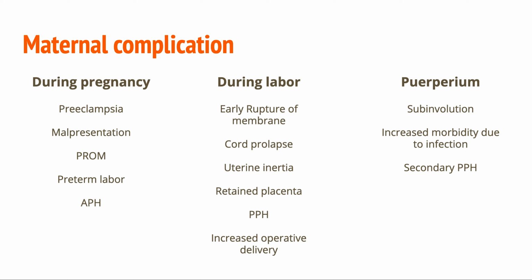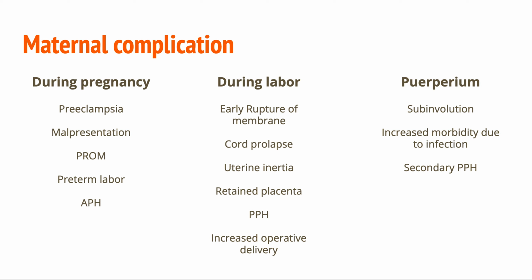escape of liquor, so uterine surface reduces adjacent to the placental surface, so there is hemorrhage from the placental surface. During labor, early rupture of the membrane occurs, and if head is not engaged, there is a chance of cord prolapse,